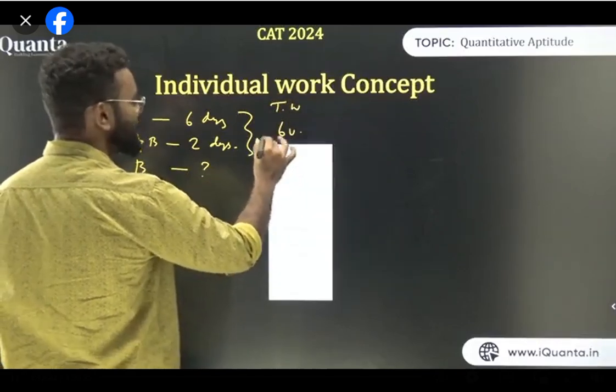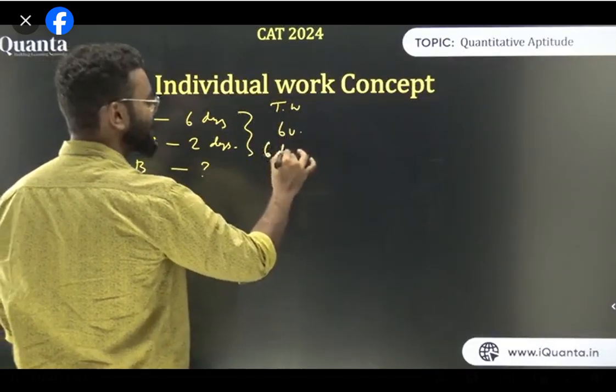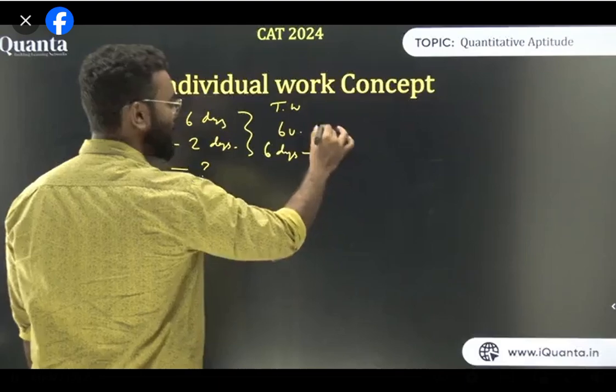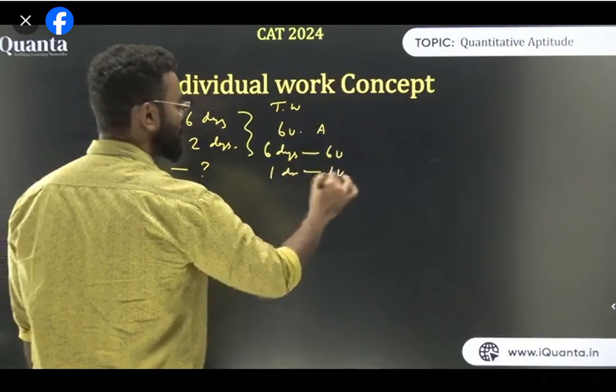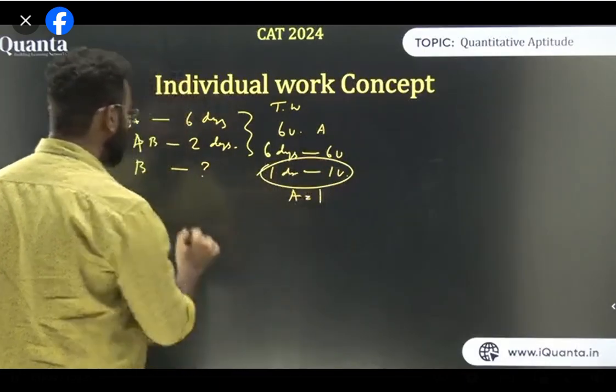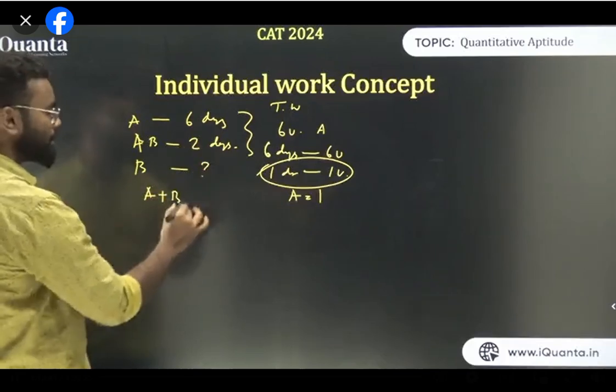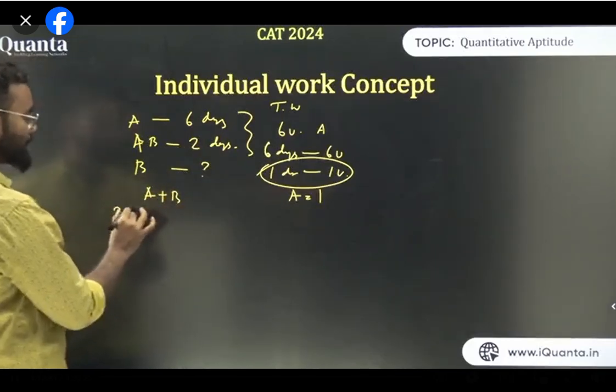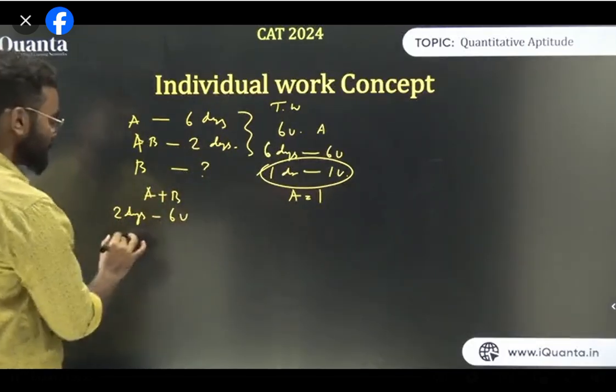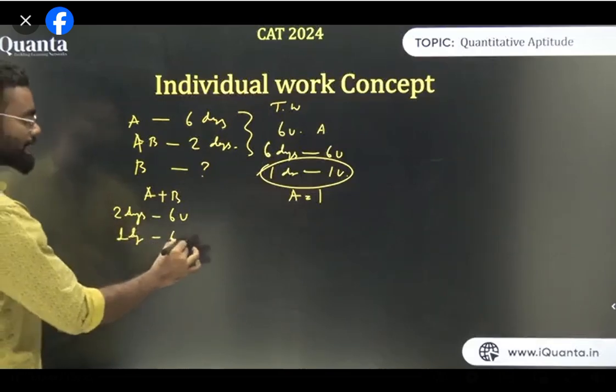So A 6 दिन में करता है कितना? 6 days में करता है 6 unit. That is A. तो एक दिन में करेगा 1 unit. So A is equal to 1 then. Similarly A plus B करता है कितना? 2 दिन में 6 unit करता है A plus B. तो 1 day में करेगा 6/2 that is 3 unit.